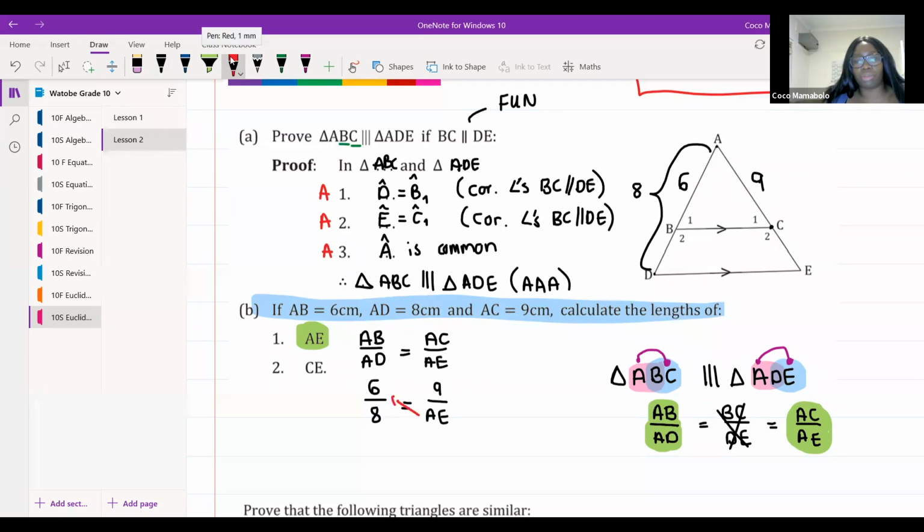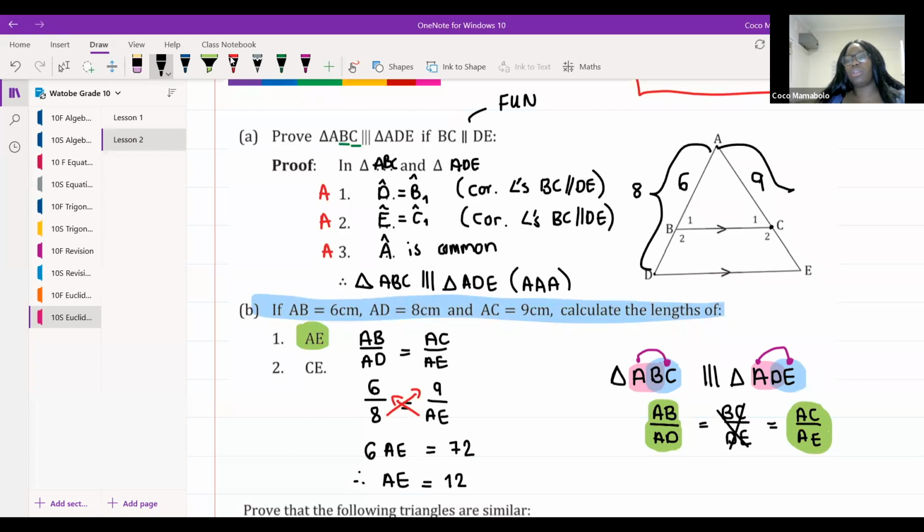Good, Gift. So I'm going to end up with 6 AE is equal to 9 times 8, which is 72. Tiana's already beat us to the answer. Therefore, AE is equal to 12. Excellent. AE, all the way from there to there.